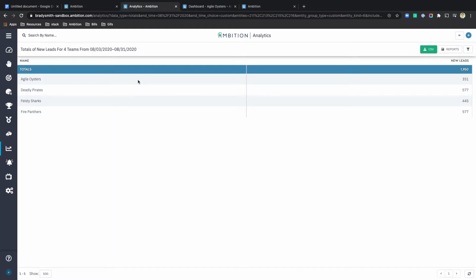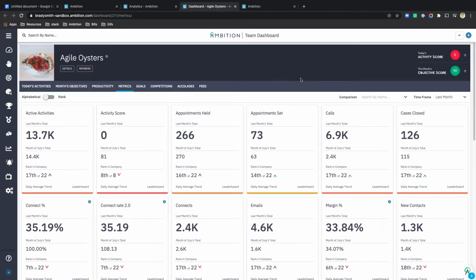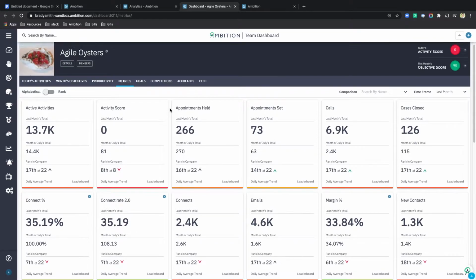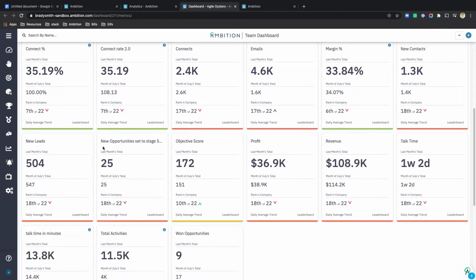After viewing this, I would pull up an analytics report that is set for the same guidelines as the competition, so August 3rd to August 31st, and we see that the Agile Oysters do have 351 for that time frame. Then I would go to the Agile Oysters dashboard and set the time frame on the metrics tab to last month and scroll down and find new leads. Once I do that, I see that there are 504 new leads for this team.